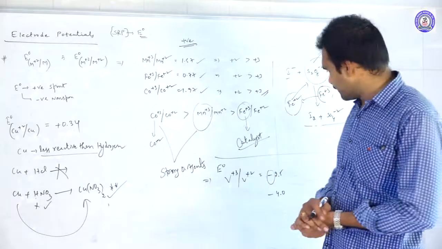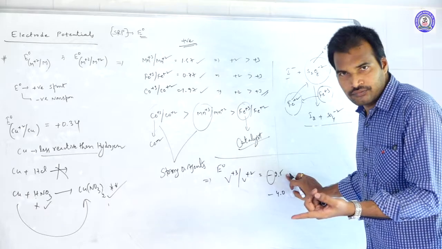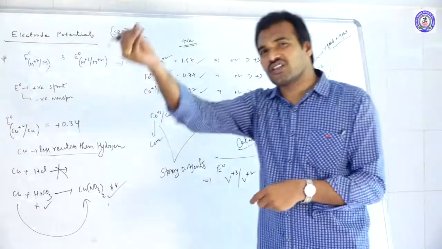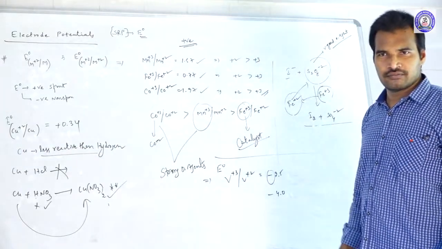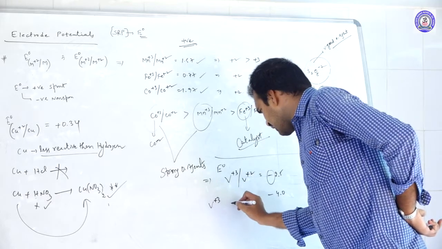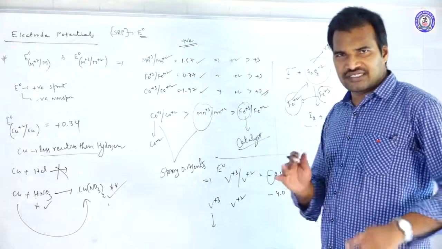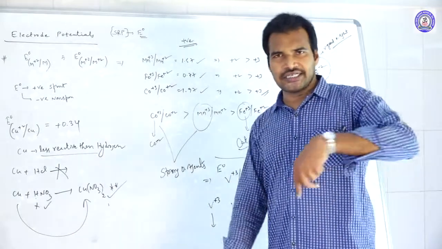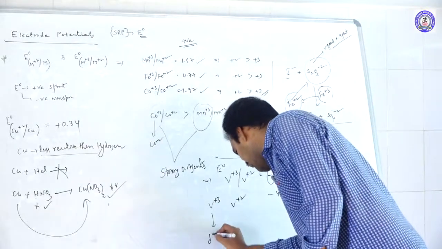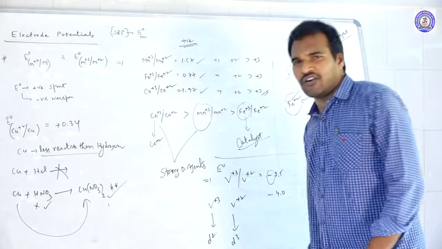Okay, what is the reason? Don't think that it's a spontaneous value. It's non-spontaneous, it's a negative value only, but it is a little bit larger than the expected value. What is the reason here? When you compare V+3 and V+2 ions, V+3 configuration is what? Vanadium is 23, so [Ar] 3d3 4s2. Remove 3 electrons, and it becomes d2 configuration. So V+3 has d2 configuration, whereas V+2 has d3 configuration.